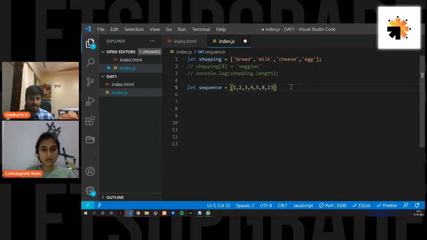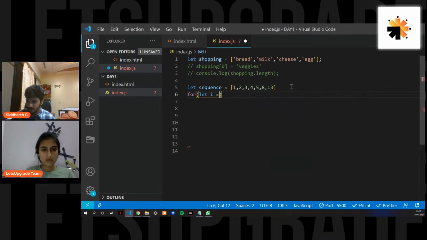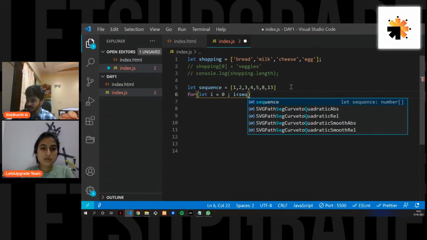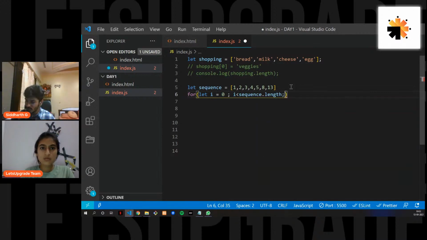And let's say I use a for loop here: let i equals 0, and i is less than sequence.length, and I'll just increment i.